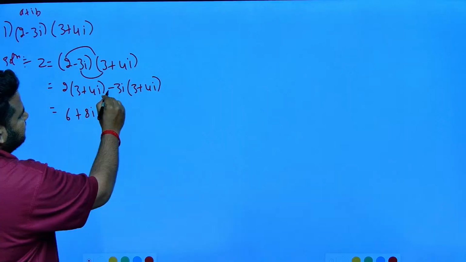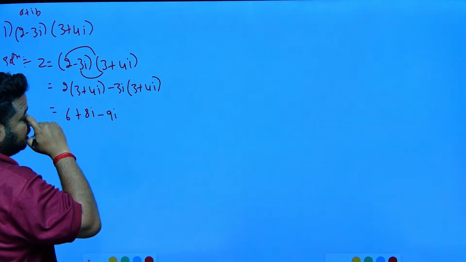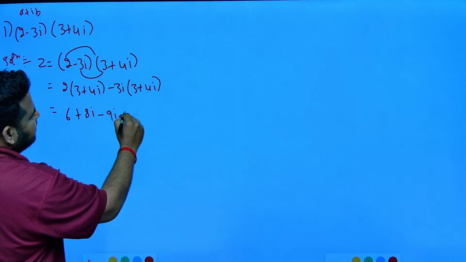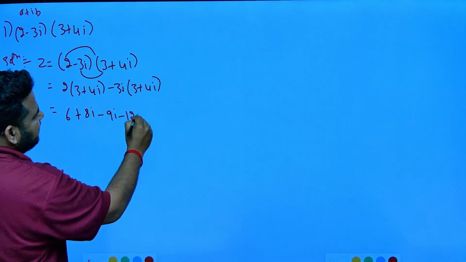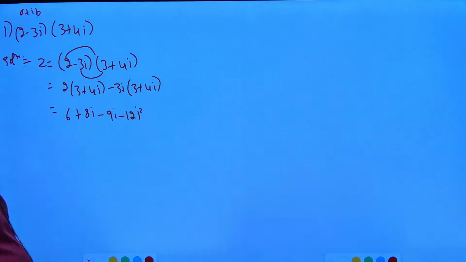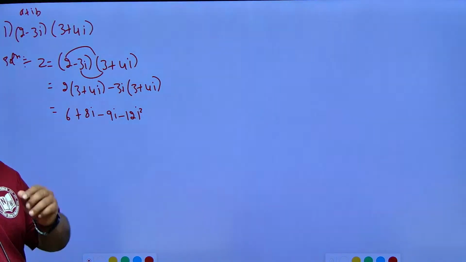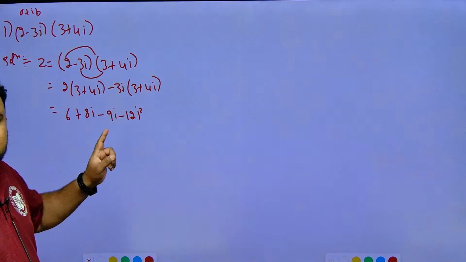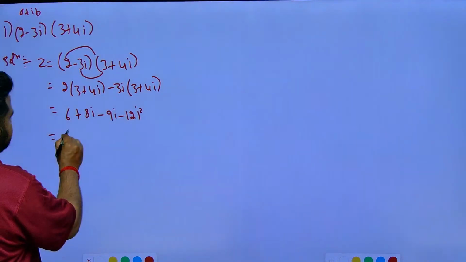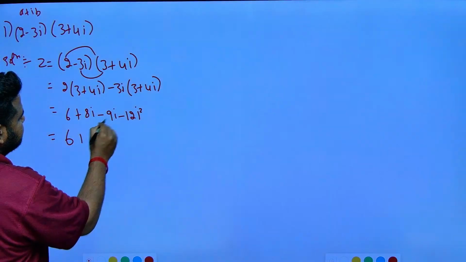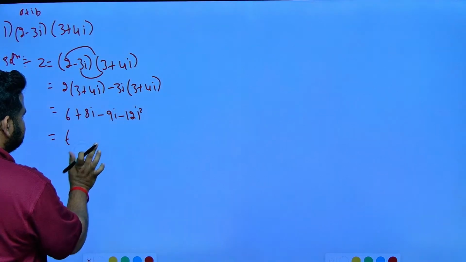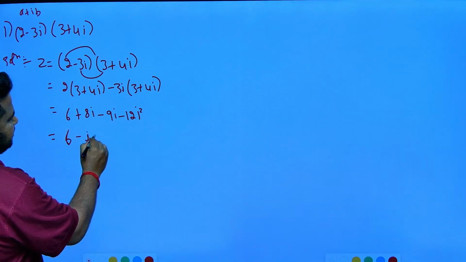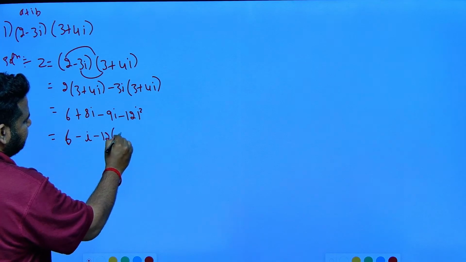Minus into plus is minus. 3 fours are 12. What about this? i into i is i square, and you must know i square value is minus 1. So here I can write 6 plus 8i. 8i minus 9i is just minus i. What about this? Minus 12 into i square, which is minus 1.